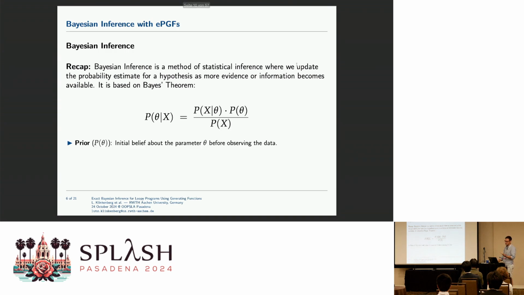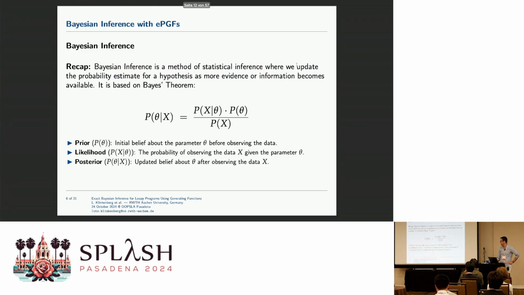Here you see the ingredients on the right-hand side. P of theta is the initial belief, or think of it as the input distribution. Then we have the likelihood, which is basically the conditional distribution: given that you have seen this input, you observe the data x given the parameter theta. And you have the posterior distribution. This is the one we are interested in computing.